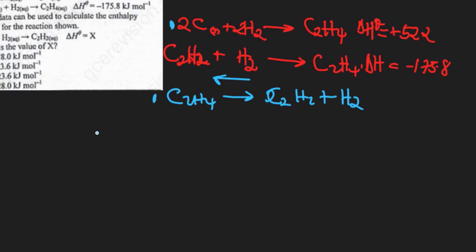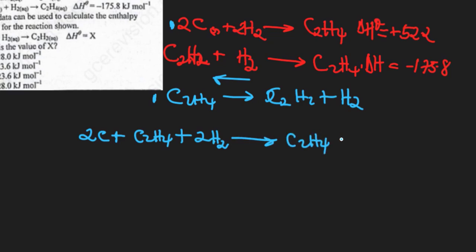If you do that, we're going to have 2 carbon plus C2H4 plus 2H giving us C2H4 plus C2H2 plus hydrogen.